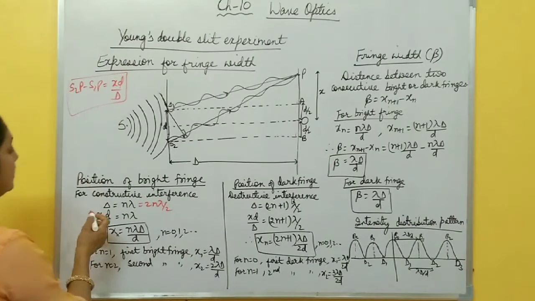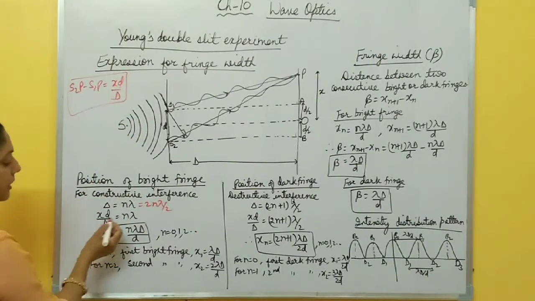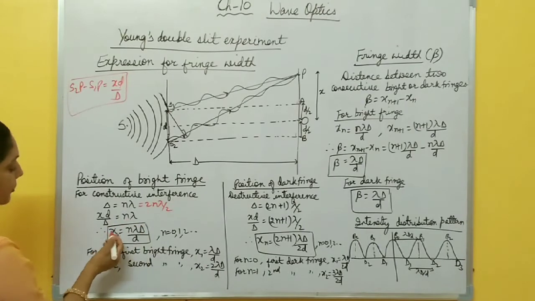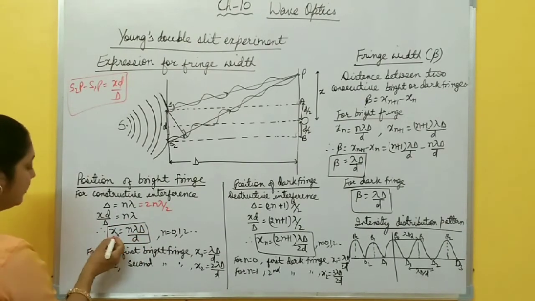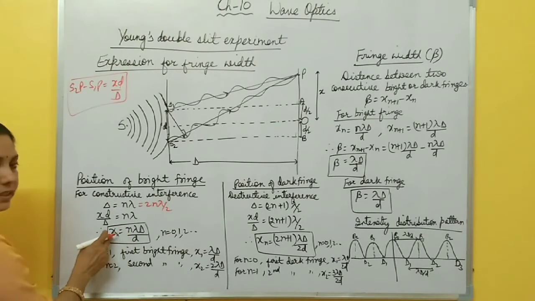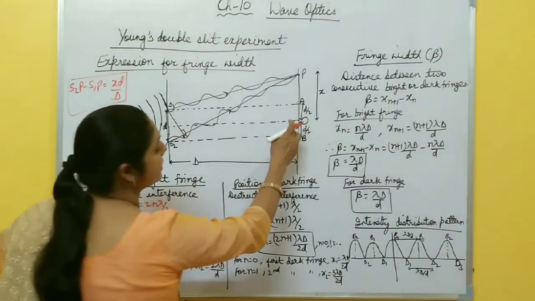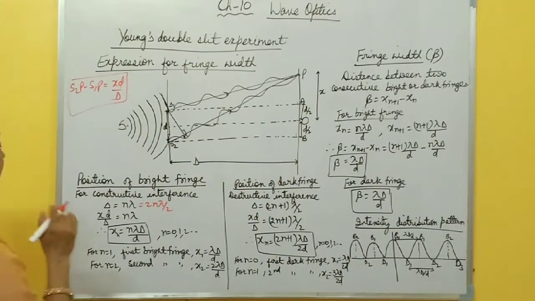Right. So here the path difference you are getting, xd by capital D equals n lambda, and from here x is n lambda capital D by small d. Here you write xn because for different values of n, x is different.